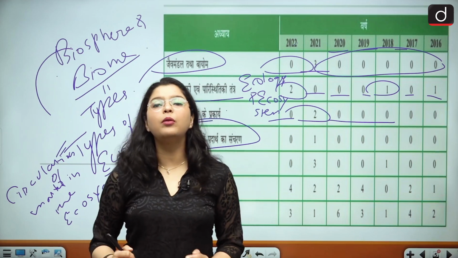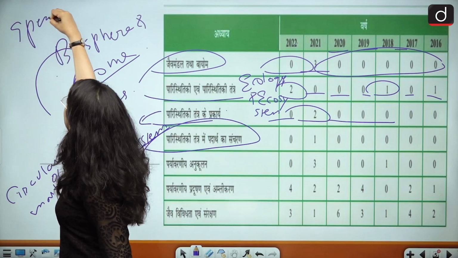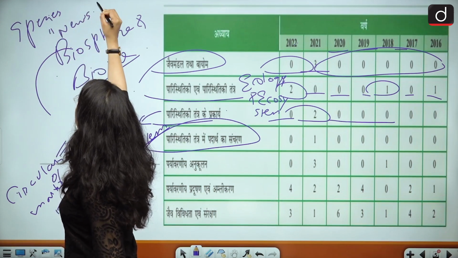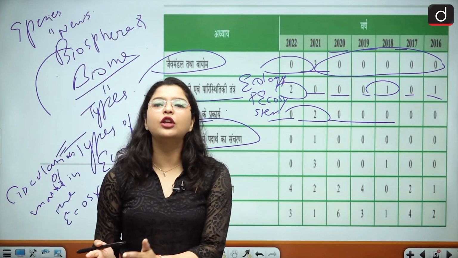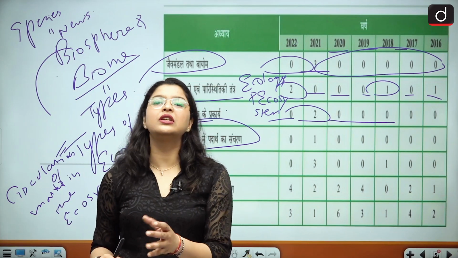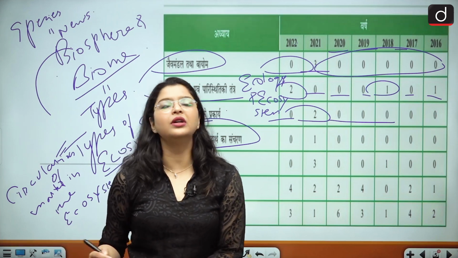And whenever I talk about ecosystem, species, those in the news should be covered, okay, because species is their favorite area of UPSC. Almost every year you can see a question repeating from the species which remained in the news throughout the year.